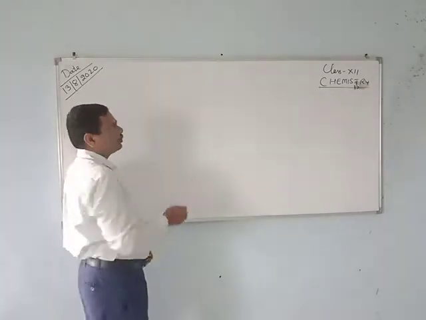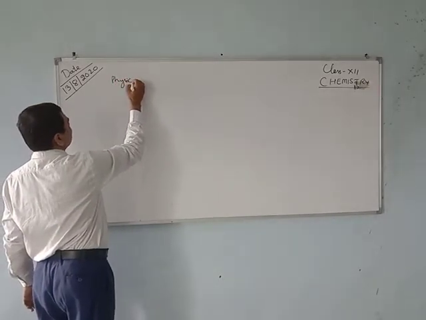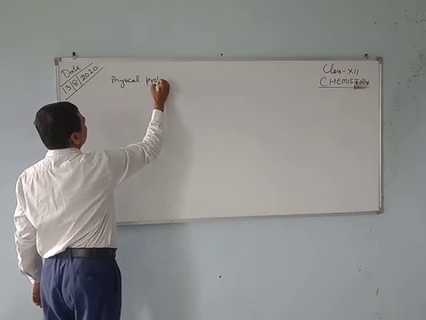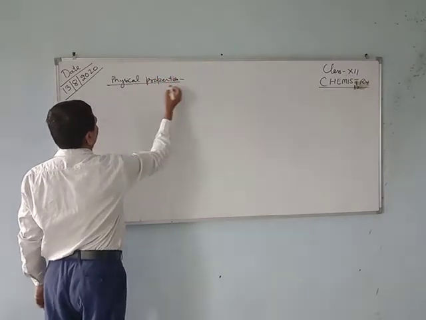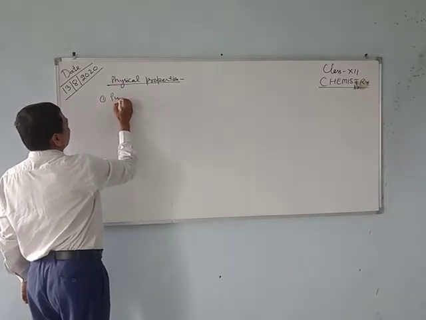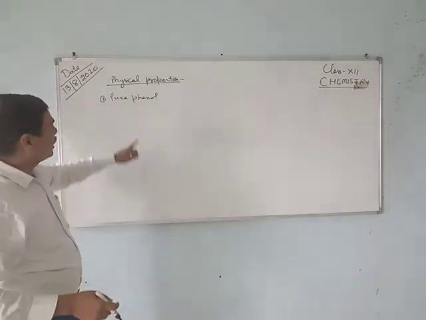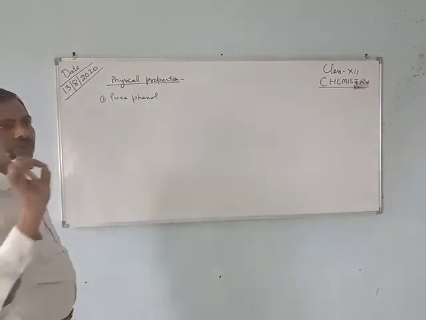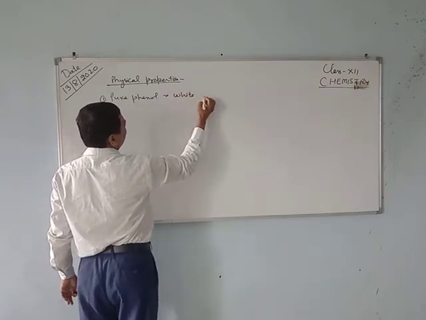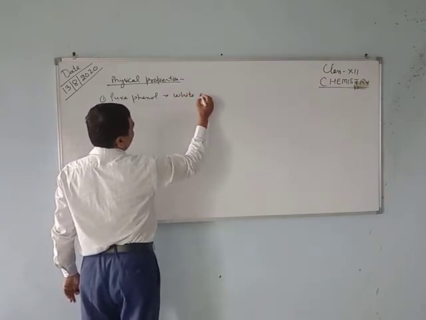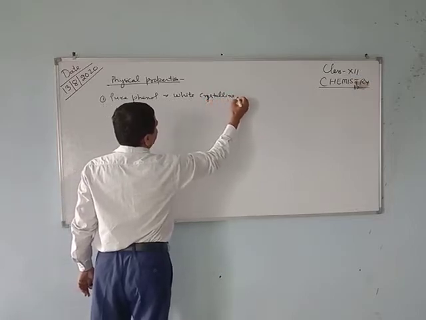Regarding the physical properties, first we pick up the physical properties of phenol.